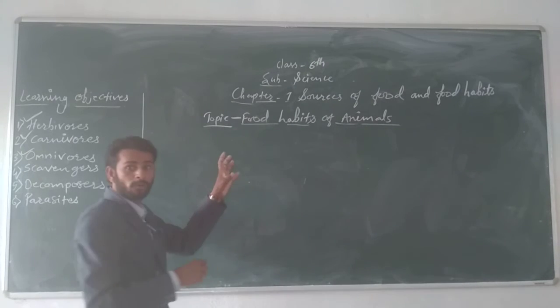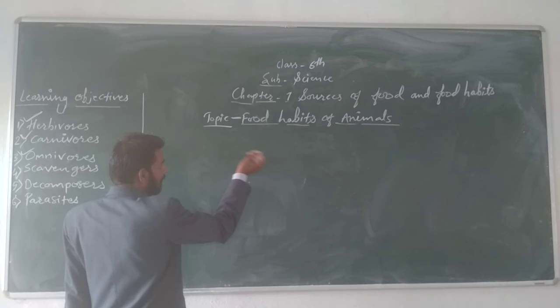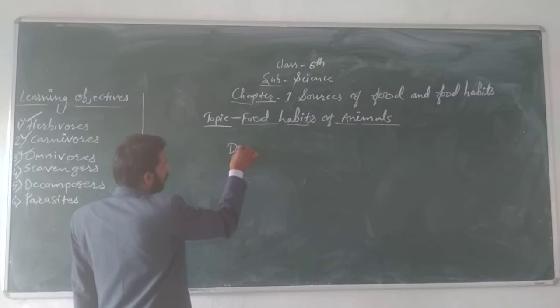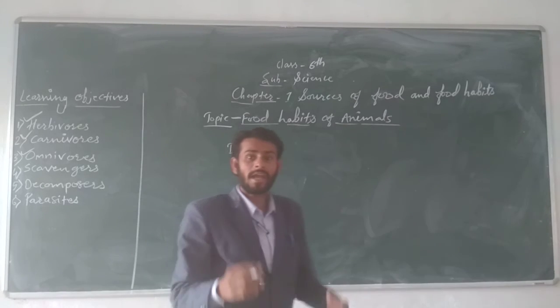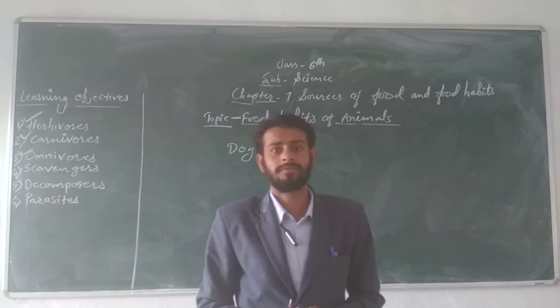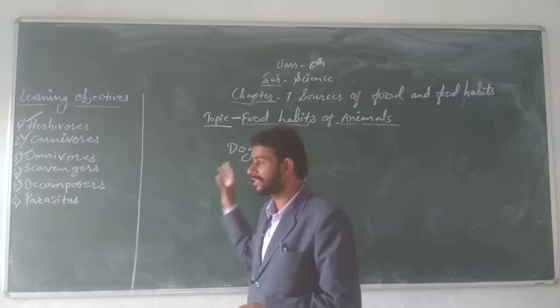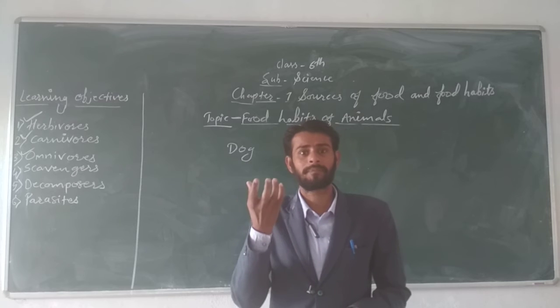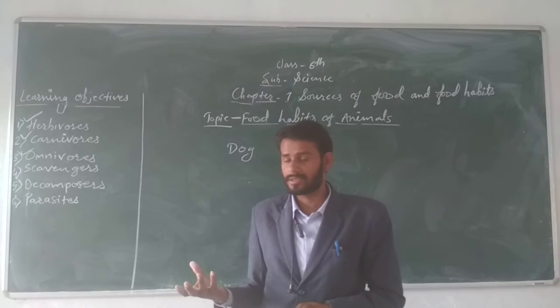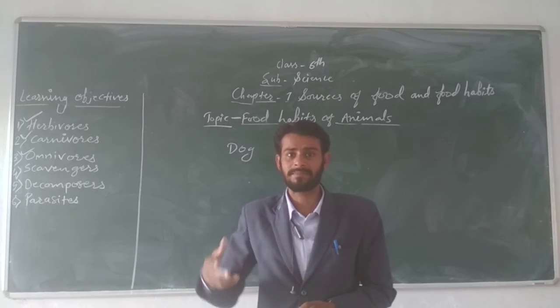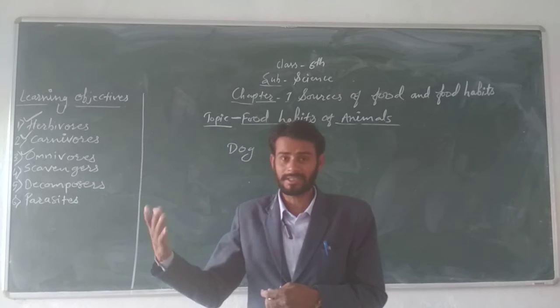I am going to give a few examples of omnivore animals. Look here, dog. Have you ever seen a dog? Sometimes it may be seen eating chapati, which is a plant product, right? Chapati is made up of wheat, so wheat is a plant.